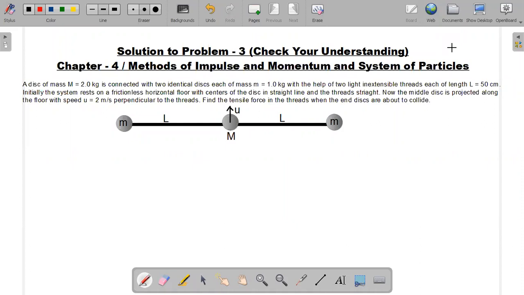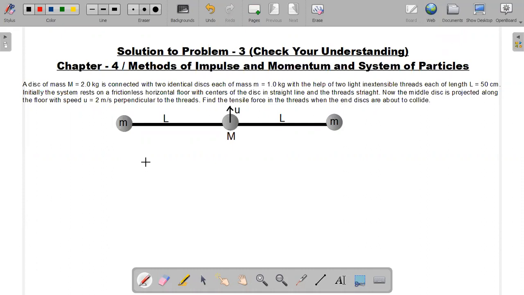This is the second problem for today from the Pathfinder book, from Chapter 4, which is method of impulse and momentum and the system of particles. Here we have three particles, two with mass small m and one with mass capital M.